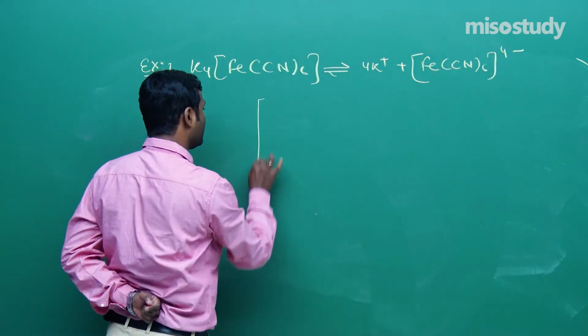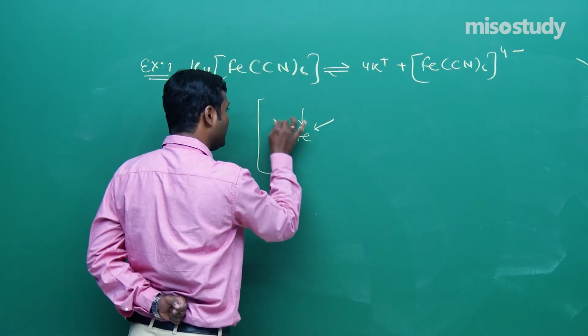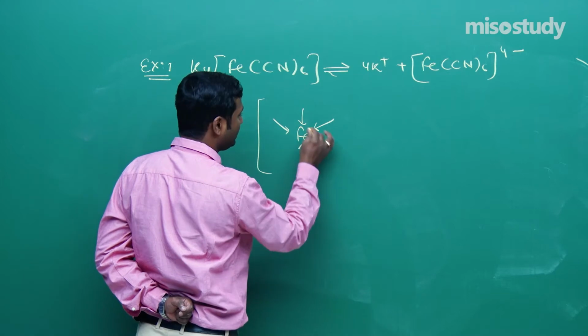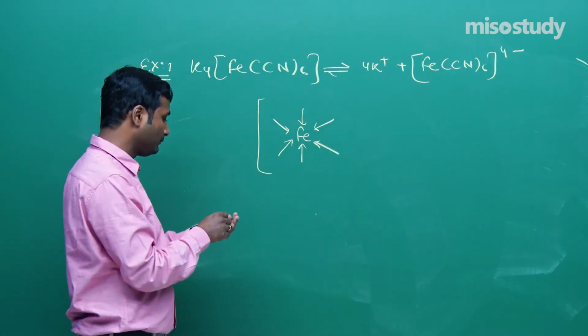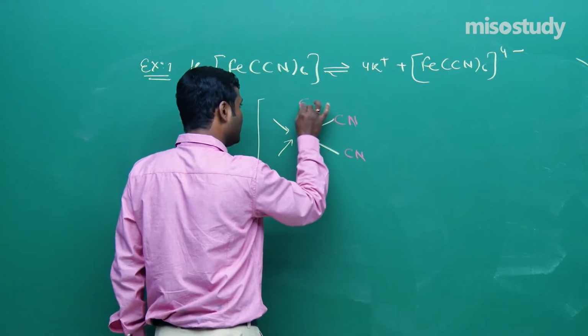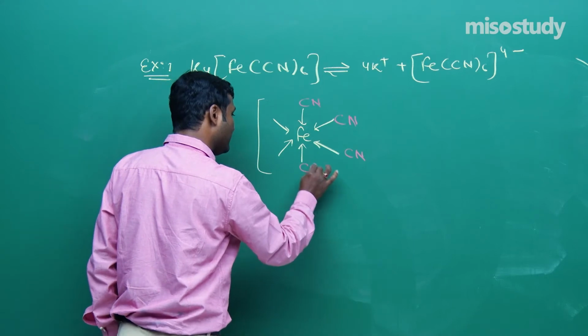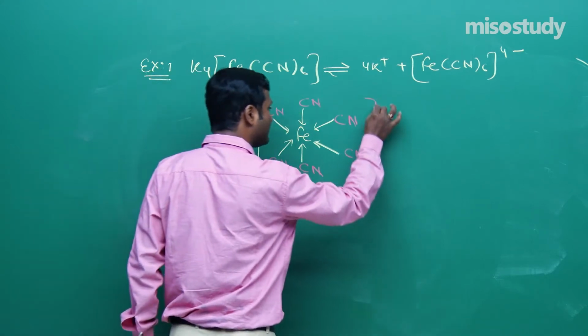The coordination sphere is written like this: Fe with CN, CN, CN, CN, CN and CN. So this one is CN, this one is CN, this one is CN, this one is CN, and again this one is CN. Is it clear to you?